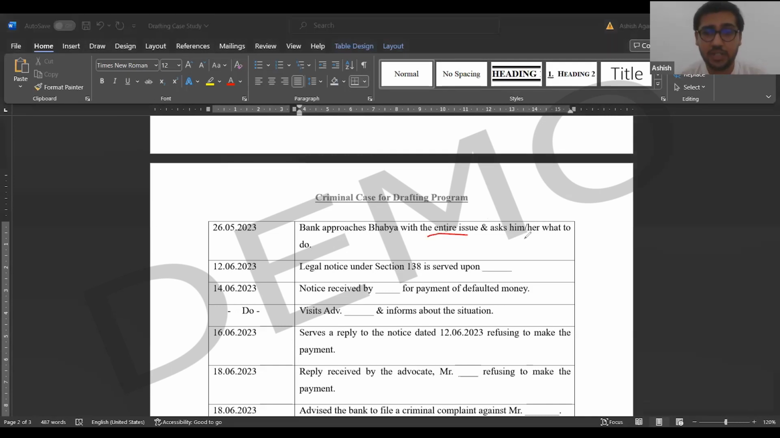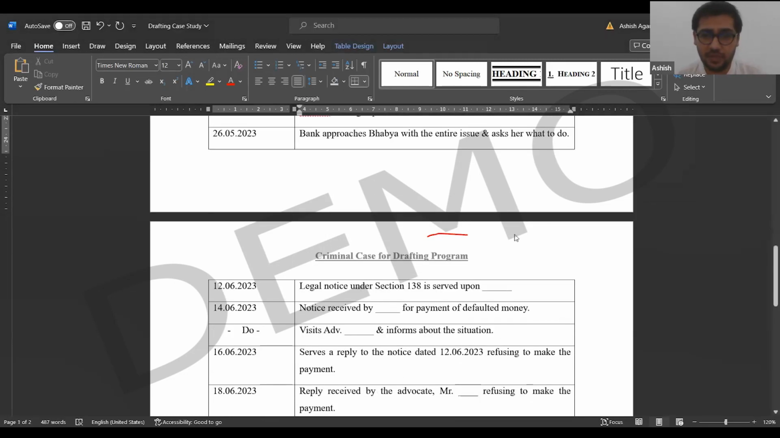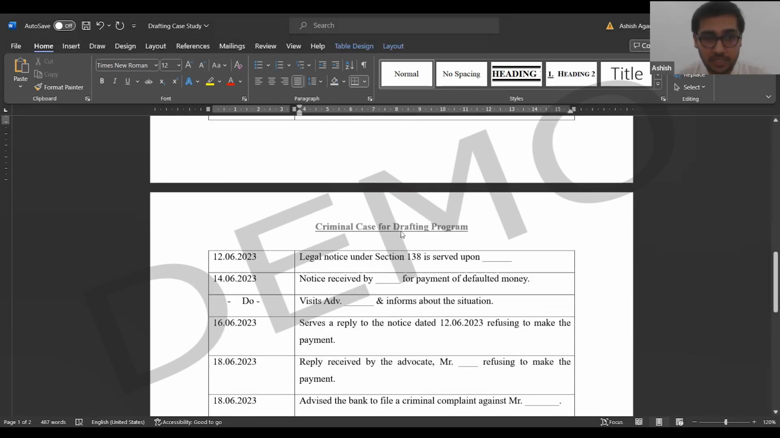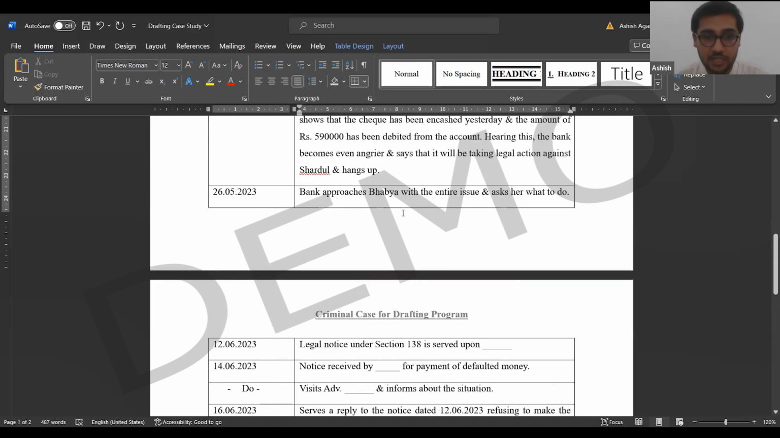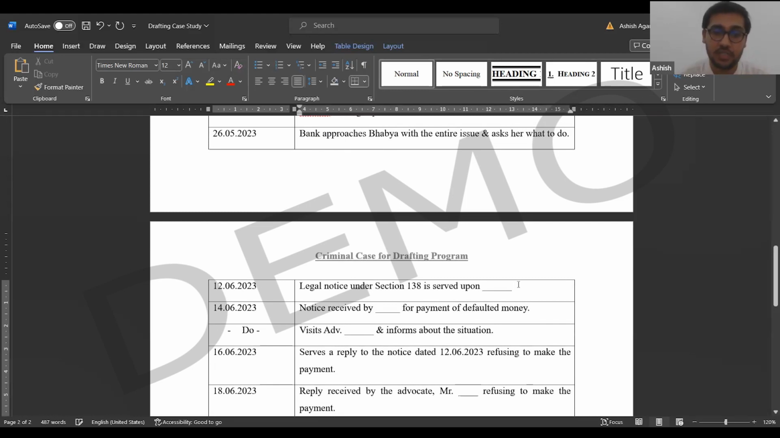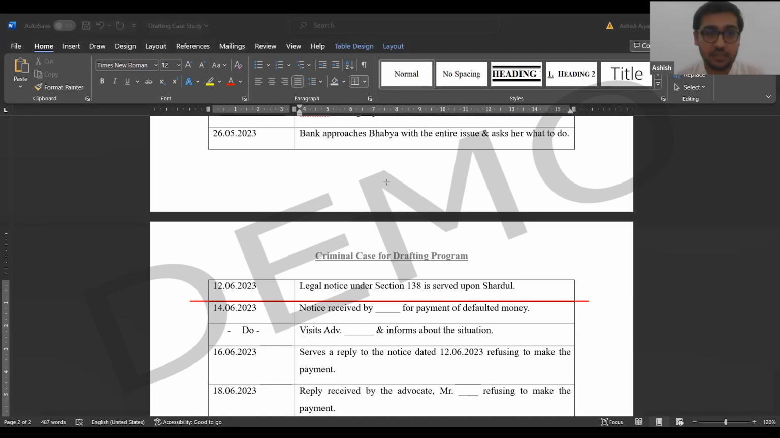The bank explains the entire issue and asks her what to do, basically legal advice. Whenever there is any kind of legal issue, we ask for legal advice from our lawyer. The bank does the same. After the bank has taken advice, Bhavya has decided that we will issue a legal notice under section 138 to Shardul because his check is bounced. This is where we draw our line today. This is the entire process. From a real life point of view, this is how it works.